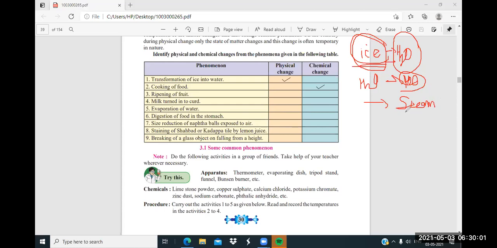So which type of change is this? Yes, it's a physical change. Why? Because when we collect all the steam and it cools, it will again be converted into water. Again, this water will lower its temperature and convert into ice. So it's called a physical change. Getting it? Yes or no?